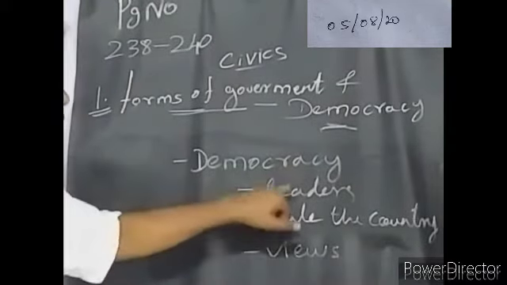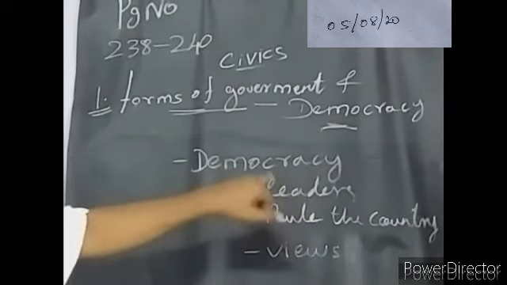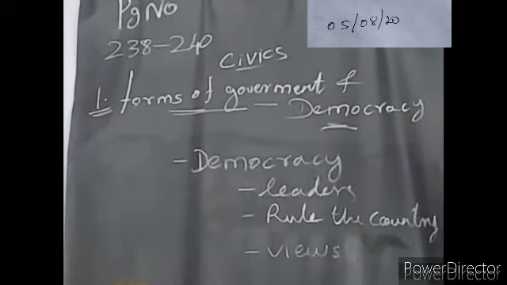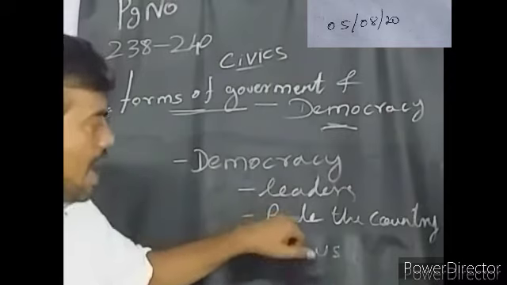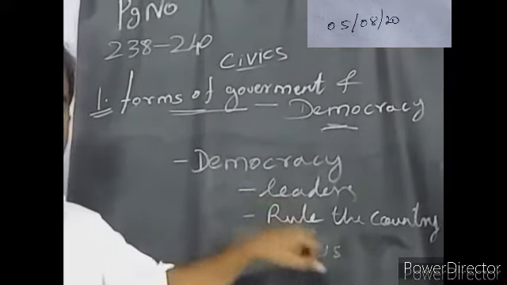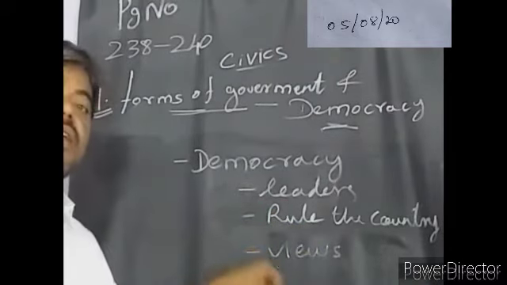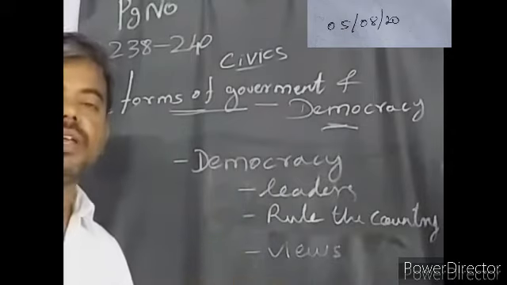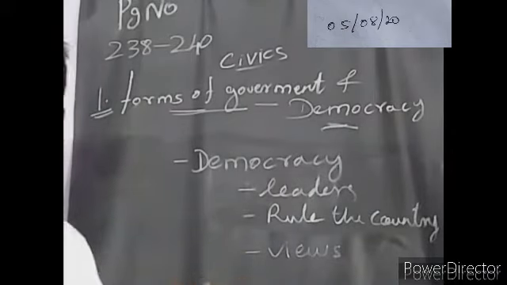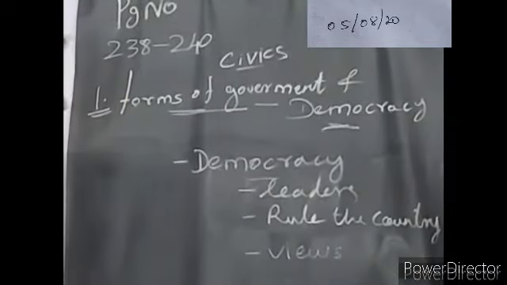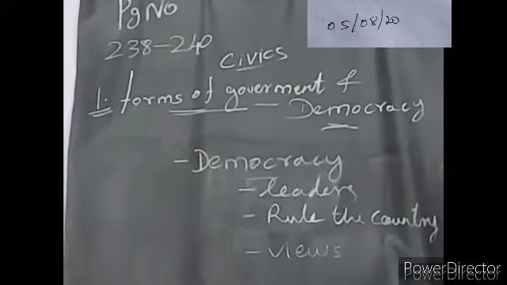So the people have a right to select their leaders by way of election. That leader alone has a right to rule the country, and the people have the right to say their views and opinion on particular decisions or particular problems, whatever it may be. These all will be the democracy. So based on the leaders, these definitions will be different.